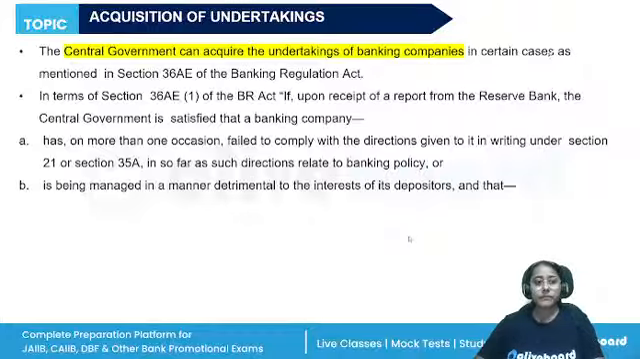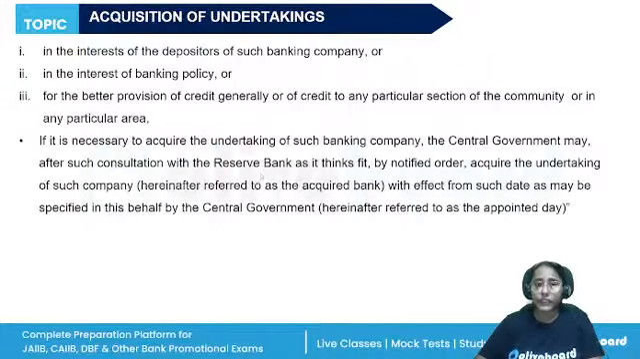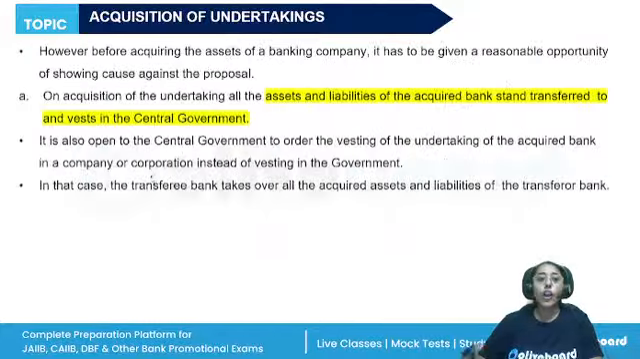All right. If the banking company has on one or more occasions failed to comply with the directions, or the conduct of the business of the banking company is detrimental to the interest of the depositors, they can acquire the undertaking. But obviously, after consultation with RBI, they will acquire the undertaking. The central government can maintain the undertaking themselves now, or they can give it to another banking company.